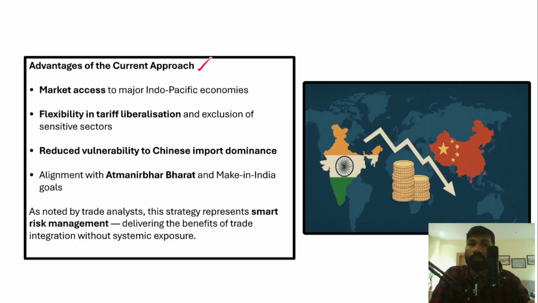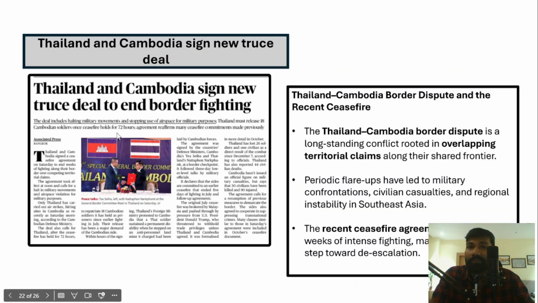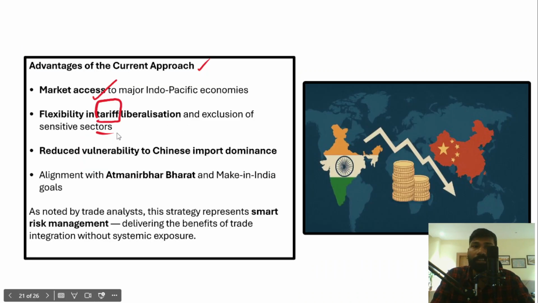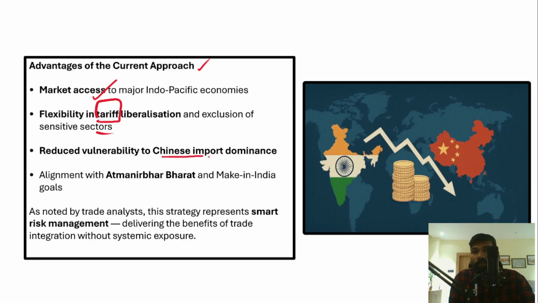What are the exact advantages? It will help market access to major Indo-Pacific economies: New Zealand, Australia, Japan, South Korea. And then flexibility in tariff liberalization and exclusion of sensitive sectors. For example, agriculture is a sensitive sector, dairy farming is a sensitive sector, so those sectors will be excluded. And then reduced vulnerability to Chinese import dominance, and we will not face a huge trade deficit with China. If we have a free trade agreement with China, there is a probability that we'll have a huge trade deficit.